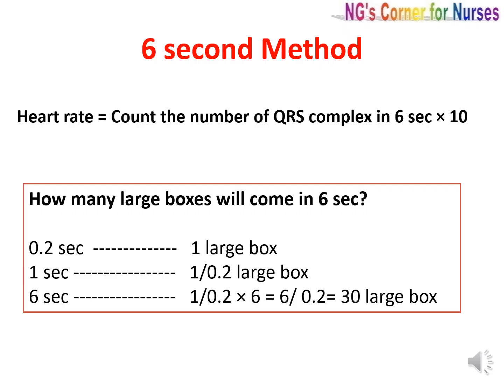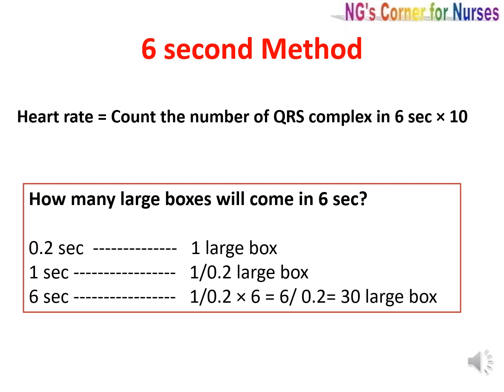Now how will we calculate this 6 seconds? For that we have to know how many large boxes will come in 6 seconds. We know for one large box the time is 0.2 second. So 0.2 second equals one large box. 1 second equals 1 by 0.2 large boxes.